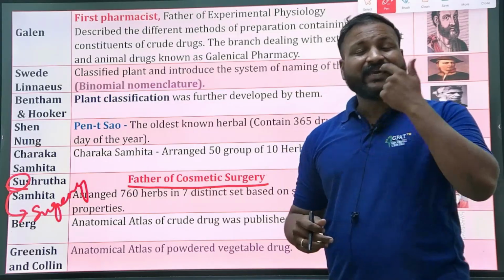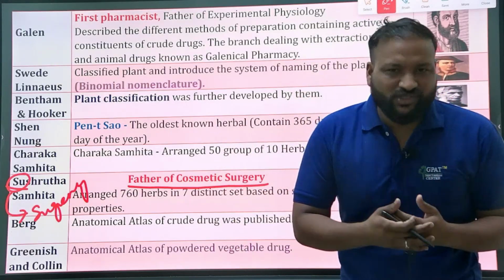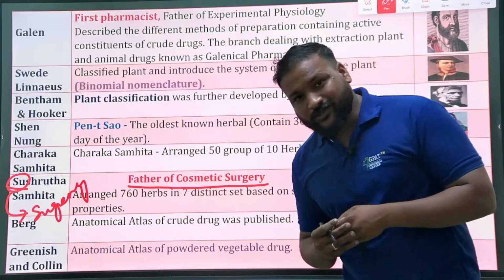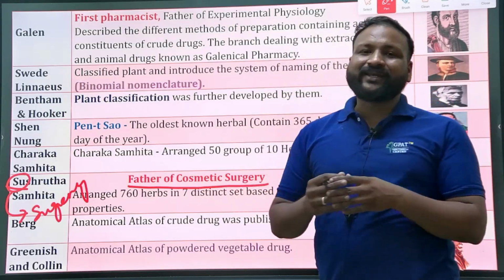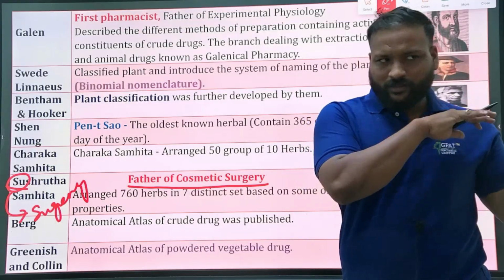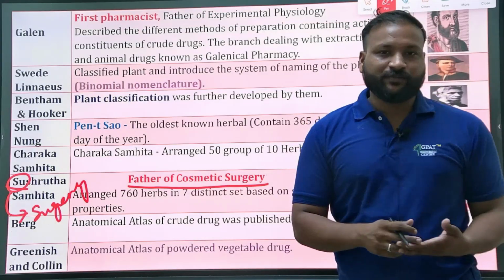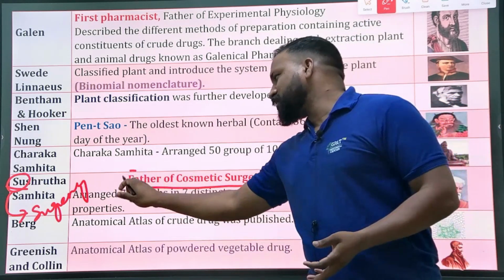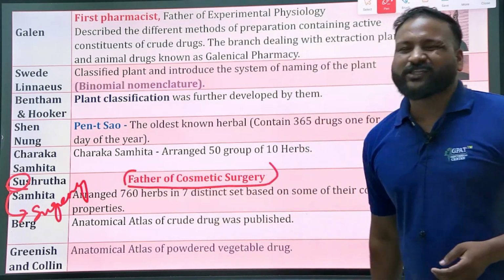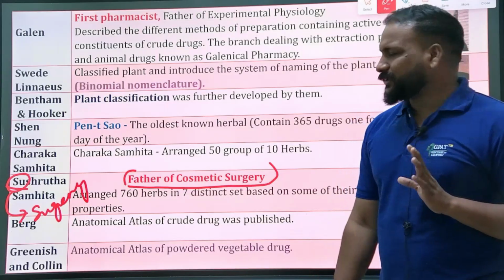At that time he performed rhinoplasty and blood transfusion, and he also treated many ear problems. You can go back to history and check these references and proofs. He is the first cosmetic surgeon, the father of surgery in India especially.